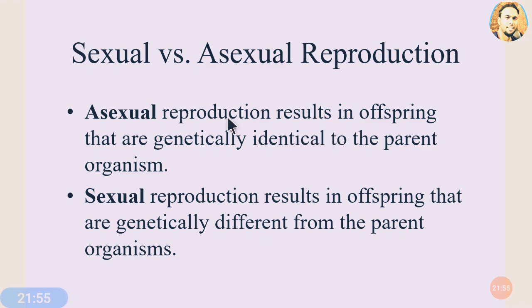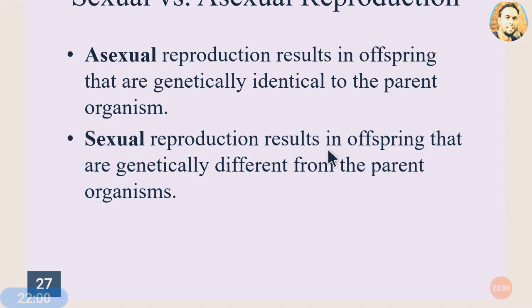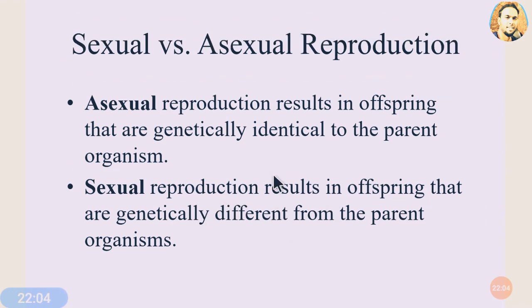So, sexual versus asexual reproduction. Asexual reproduction results in offspring that are genetically identical to their parents, and sexual reproduction results in offspring that are genetically different from their parents. This is about this lecture.